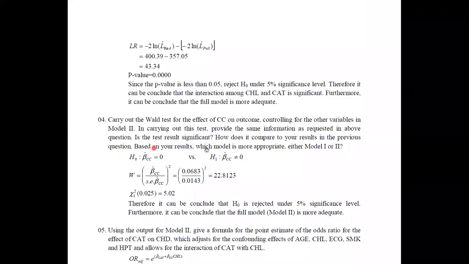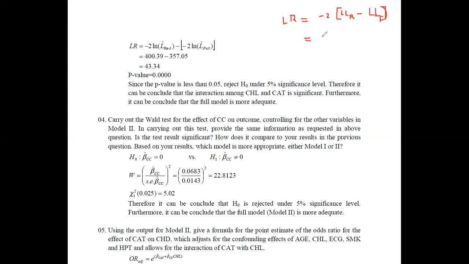If you do the substitution, the likelihood ratio is given as minus 2 times the log likelihood of the reduced model minus the log likelihood of the full model. This is what you have identified in the equation. Log here is denoted by LN.